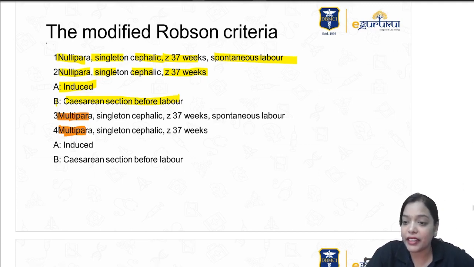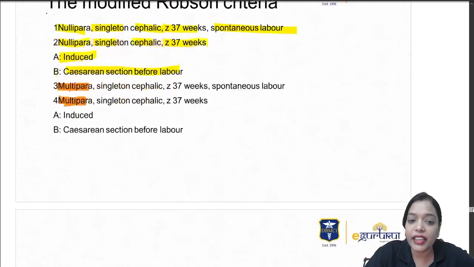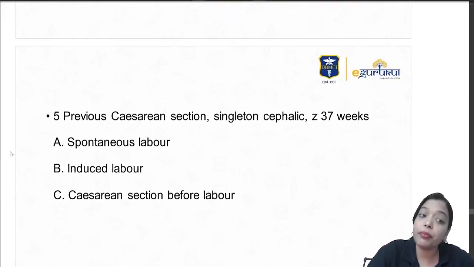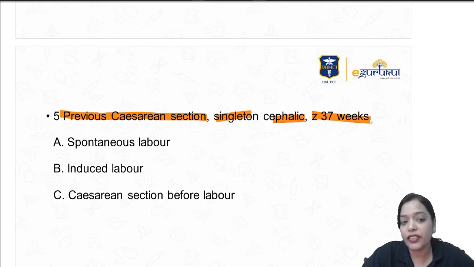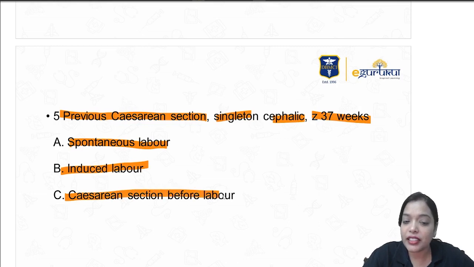You have 10 categories. Fifth category is patients with previous cesarean section. Fifth category is previous cesarean section, but they are singleton and cephalic and more than 37 weeks. So A is those previous cesarean section going into spontaneous labor. B is those going in with induced labor. C is their cesarean section before labor.